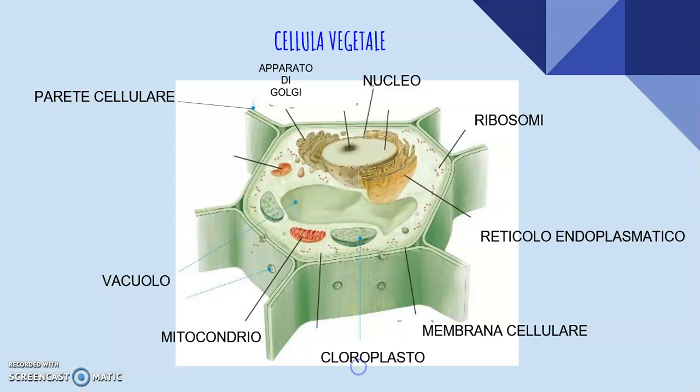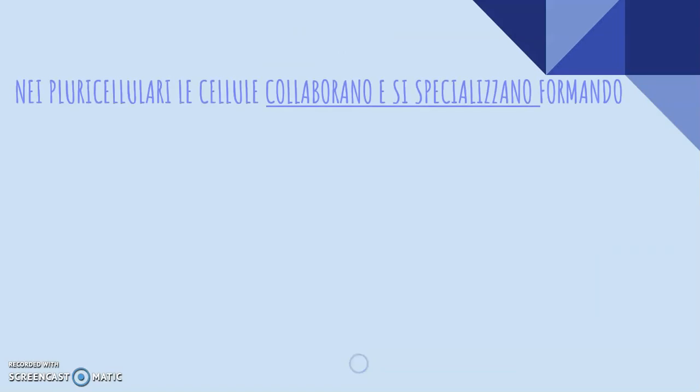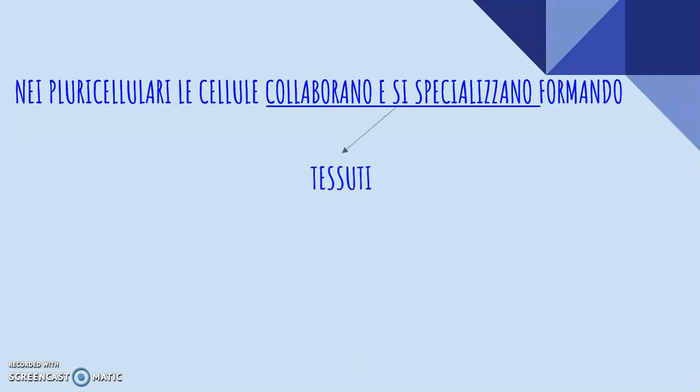In the pluricellular organisms, the cells can't live independently, but they have to collaborate among them to make the organism work. The organism can carry out different vital functions. That's why the pluricellular cells are specialized, following different shapes according to the vital function that they have to do. Some cells with the same shapes and function organize themselves in a tissue.